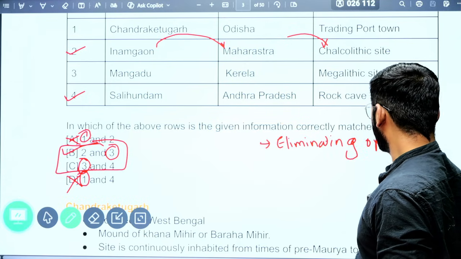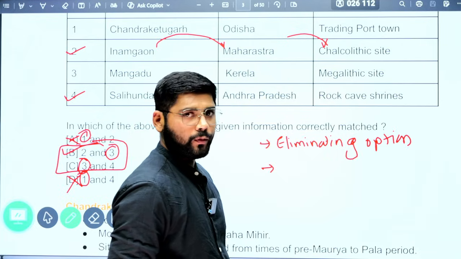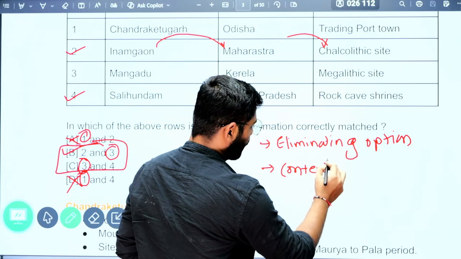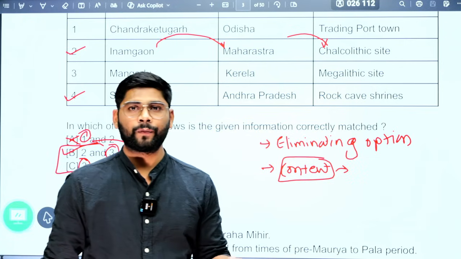Okay, eliminating options is the first important use of previous year questions. Second, it gives you a chance to build content, and this content will be useful for the next year's prelims.